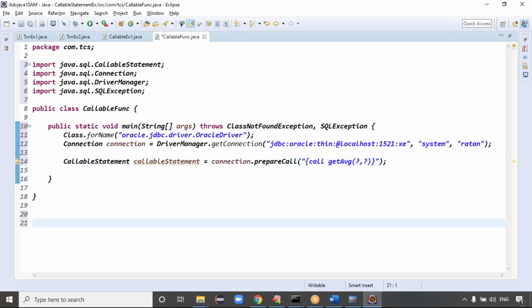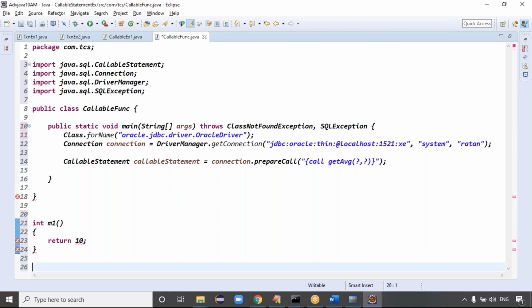Generally in core Java we have methods, assume we are calling an add method, guys. What does the add method return? For example, take an int method m1. This int method returns what? Returns 10, right? If the method returns something, we are calling the m1 method, and where will we hold the return value, guys? On the left hand side you can take an int result variable, right? Whatever m1 returns, that value we are storing in which variable, guys, here?